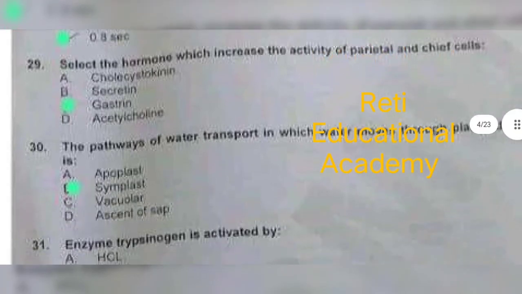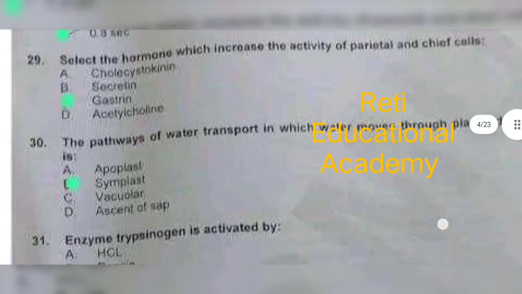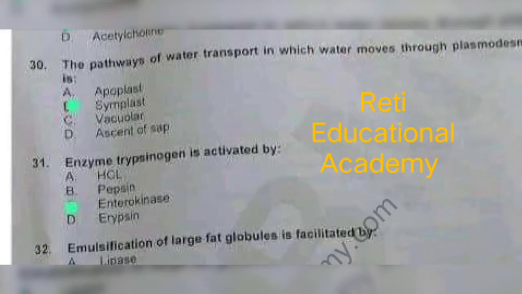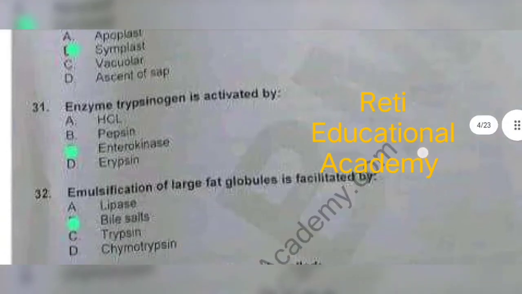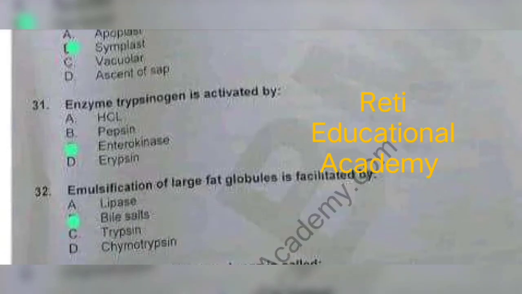Question number 30. The pathway of water transport in which water moves through plasmodesmata is symplast. Question number 31. The enzyme trypsinogen is activated by. Question number 32.